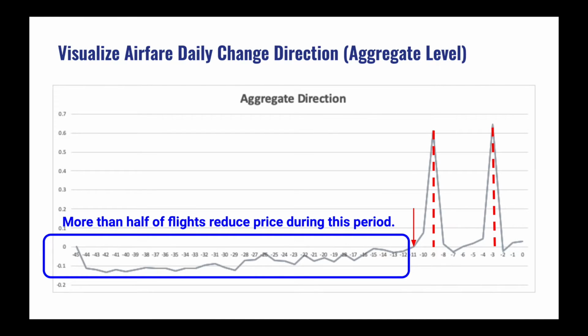Similarly, if we take price increase as positive 1, price decrease as negative 1, and aggregate all the price changes, we get all negative numbers before 11 days before the takeoff day. It means that more than half of flights during the year adjust their price downwards during this period. The two obvious rises on 9 days and 3 days before the takeoff day also manifest on this graph.